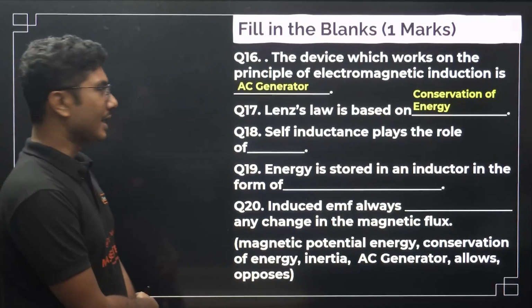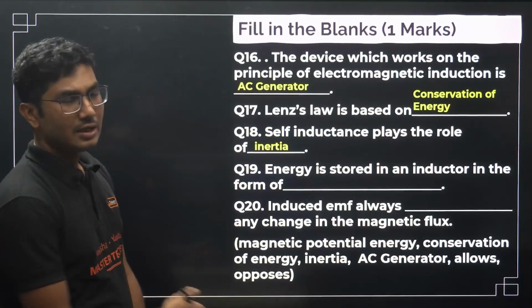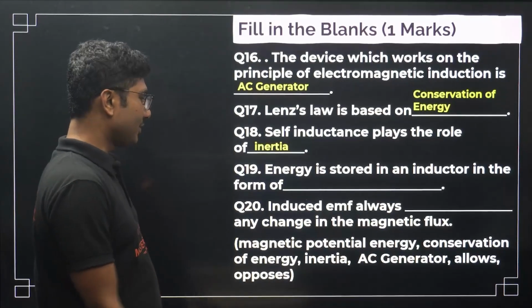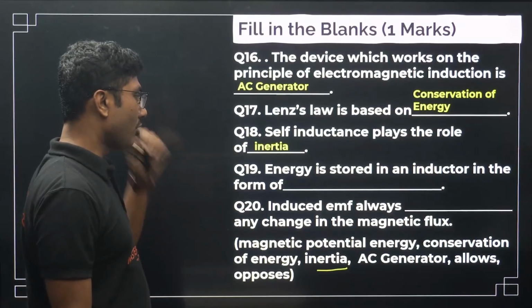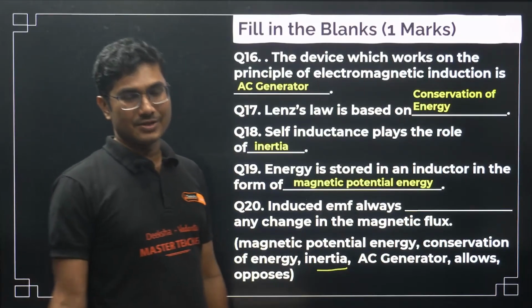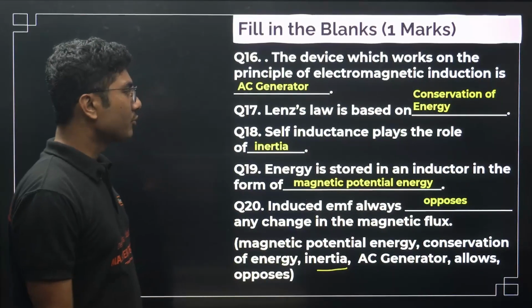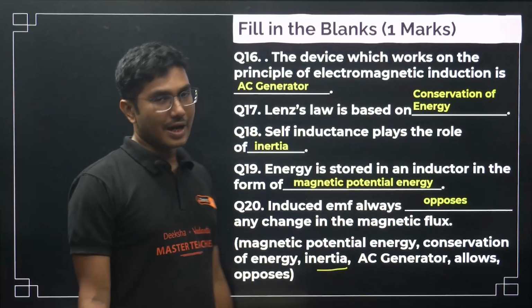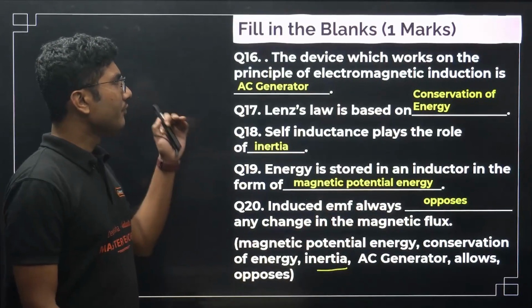Self inductance plays the role of electrical inertia, because inertia is the option. Energy is stored in an inductor in the form of magnetic potential energy. Induced EMF always opposes the change in the magnetic flux, that is Lenz's law. So all the fill in the blanks are done.